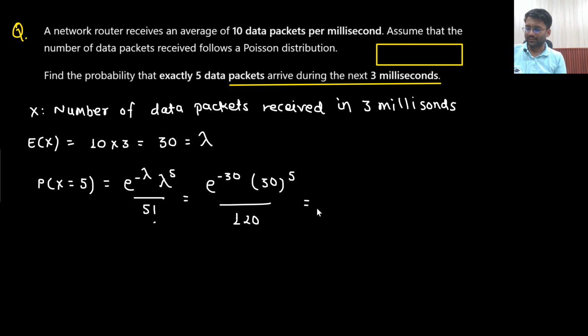So that's the answer: 30 to the power 5 divided by 120 multiplied with e to the power minus 30.